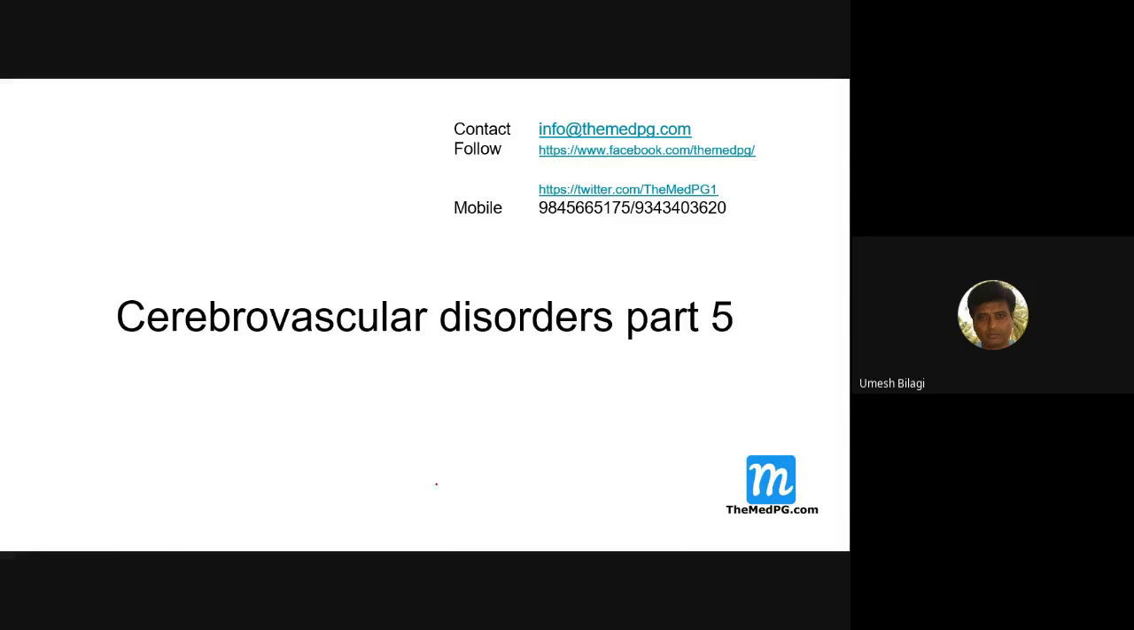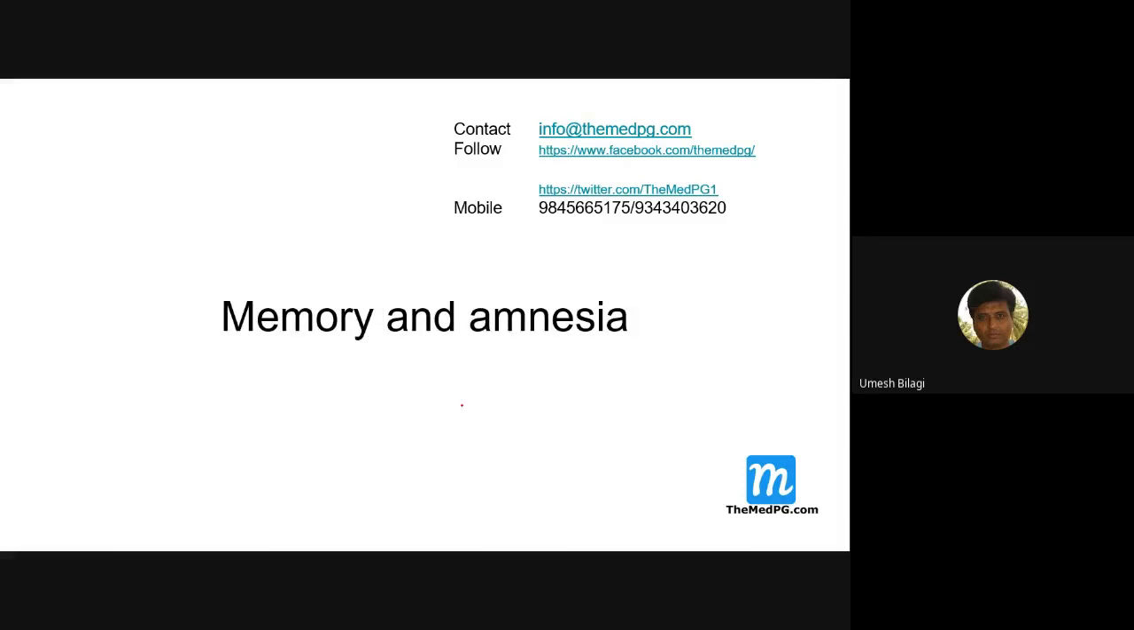Today we'll discuss cerebrovascular disorders. First we'll start with memory and amnesia. This is a bit of a complicated topic, and we need to understand the basics. First I'll discuss what memory is, and later we'll go to what amnesia is. Then we'll start the diseases connected to particular locations of the brain, and how they manifest.